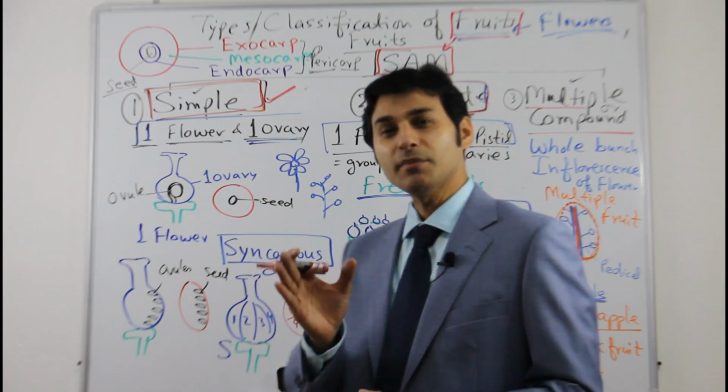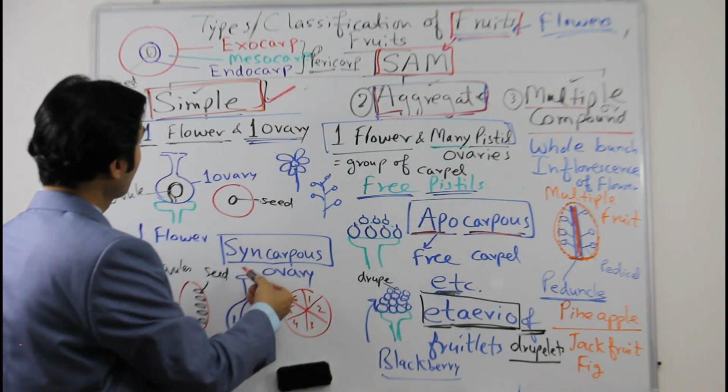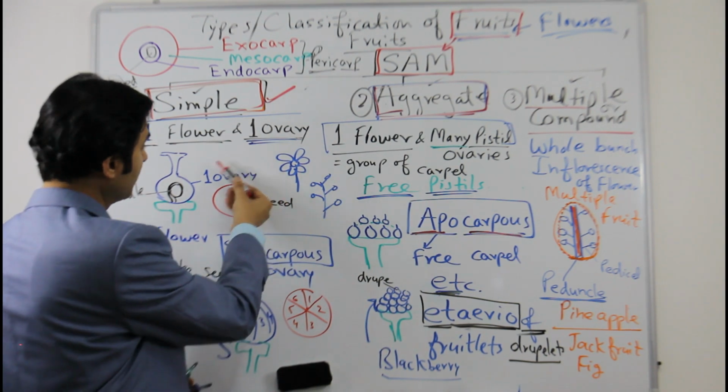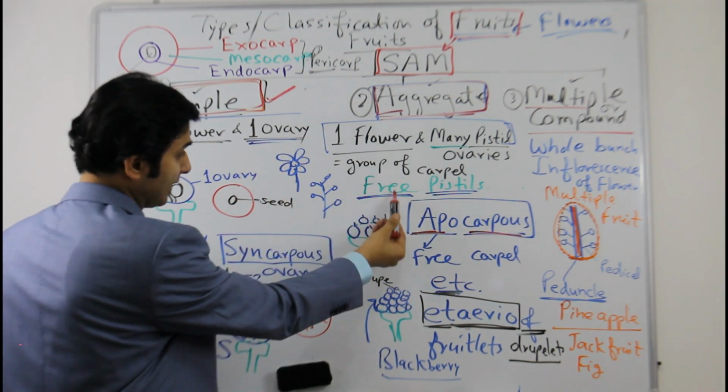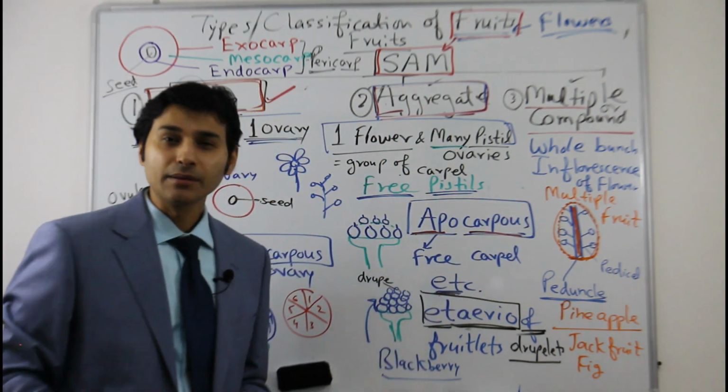We'll discuss one by one. I'll first discuss simple fruit in detail, where we will discuss simple fleshy and dry, and then we will discuss the aggregate and the multiple also.